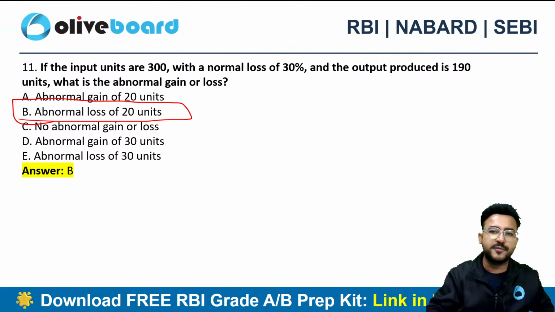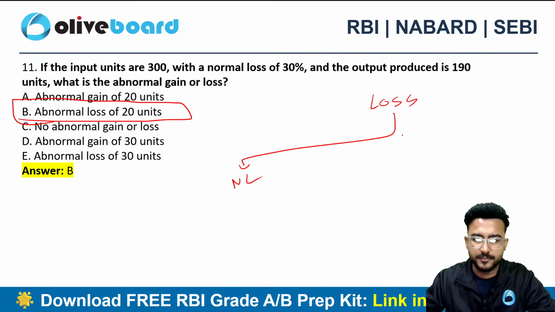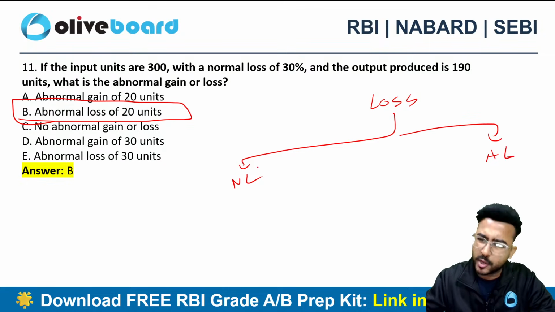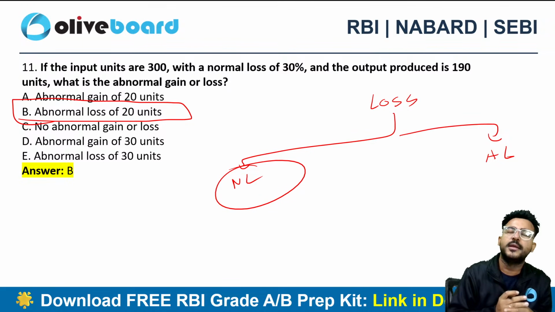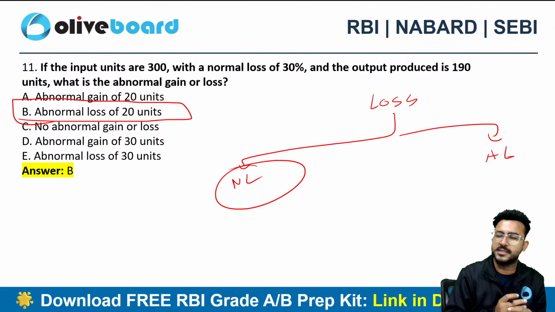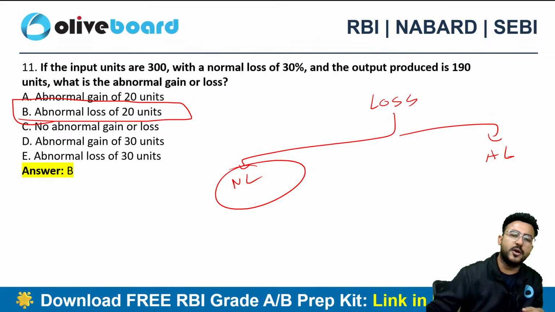There can be two types of losses: normal loss and abnormal loss. Normal loss is very normal in nature, it is inherent, it cannot be avoided. Everyone doing the business needs to include that particular loss in the calculation.